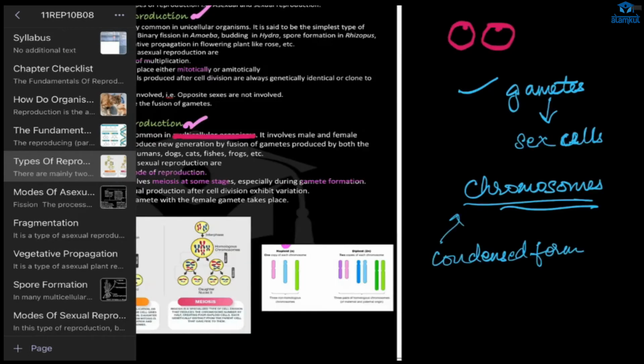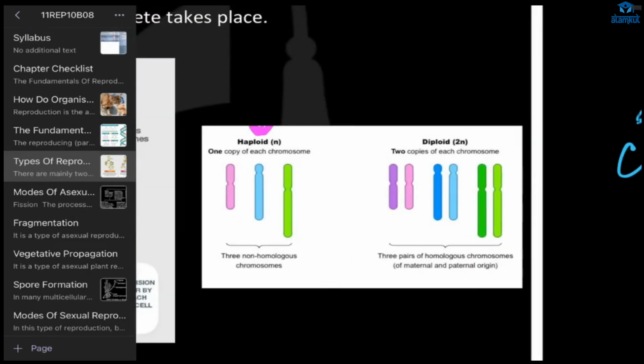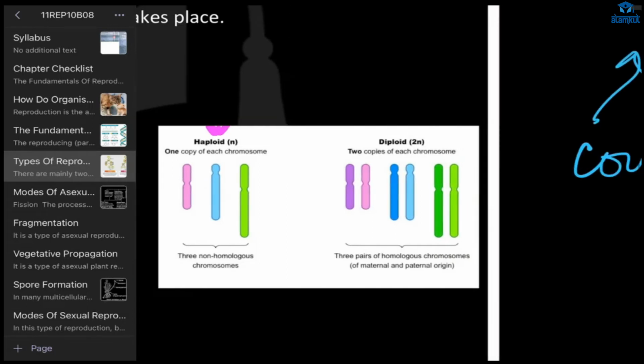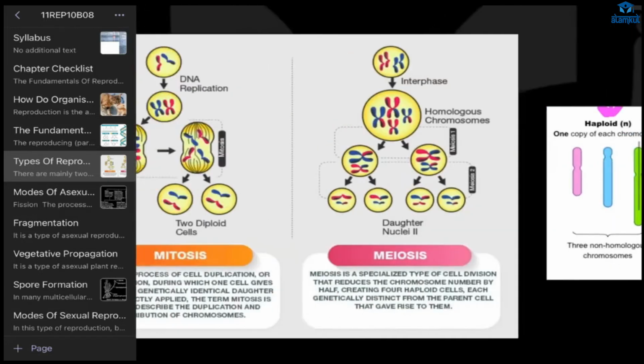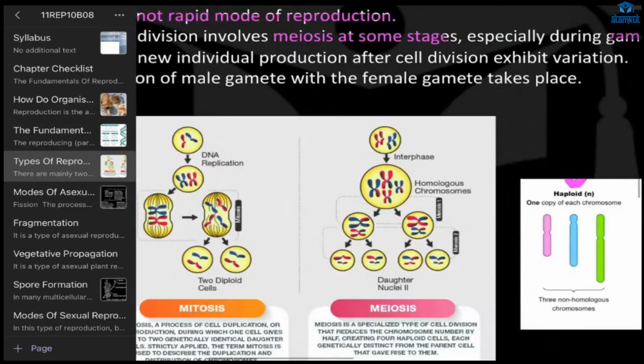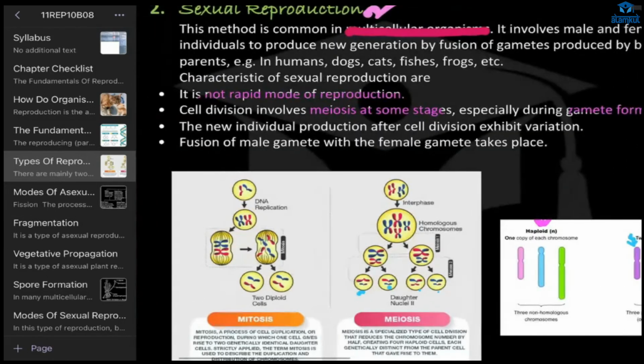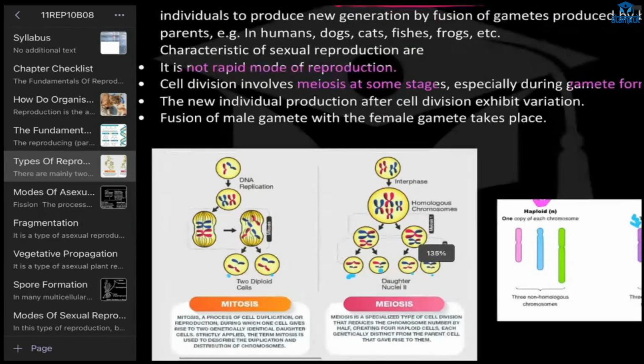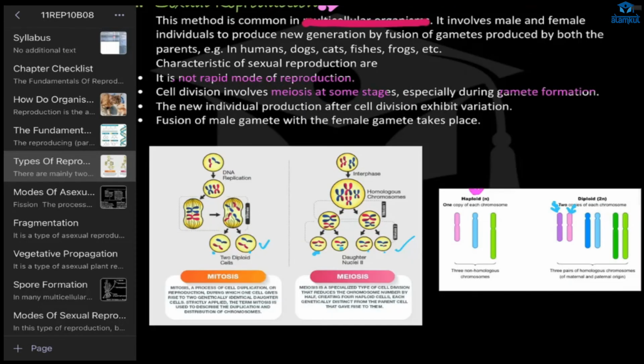So in haploid, only one copy of each chromosome is present. In diploid there will be two copies, one from the mother and the other from the father. Here you can see we have four, and here only two. Because of this there will be variation here, and no variation here. Did you understand?